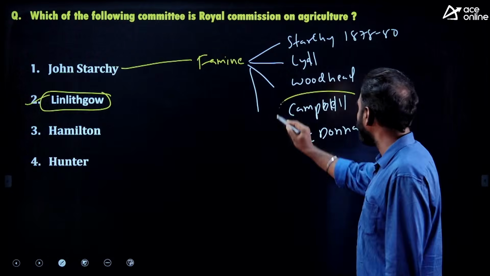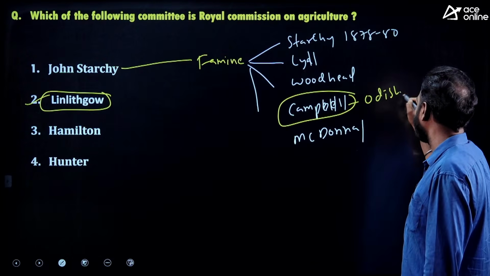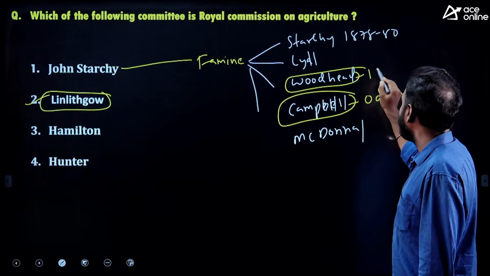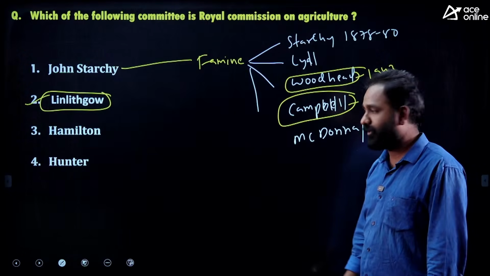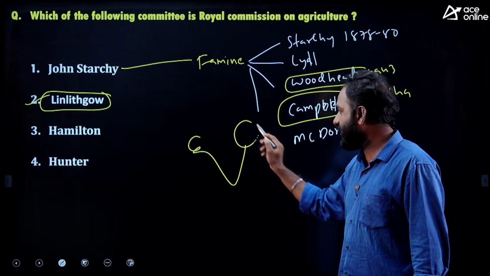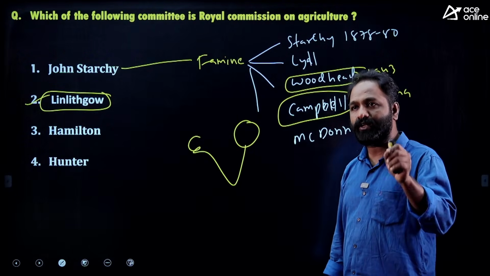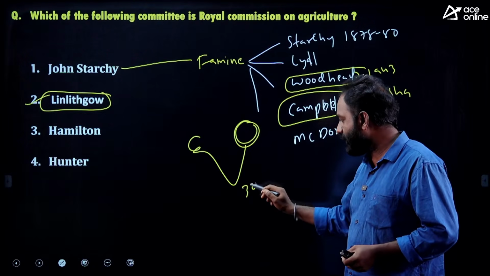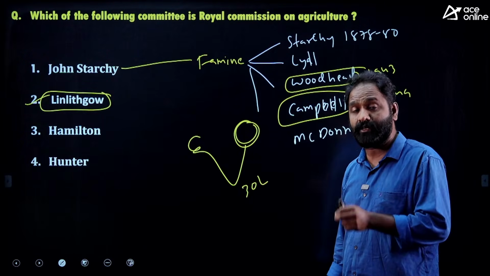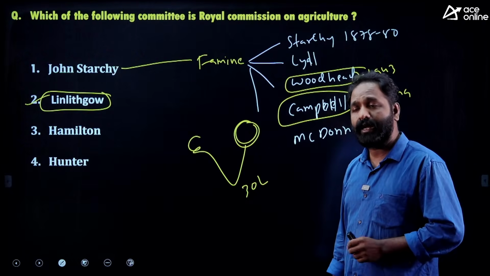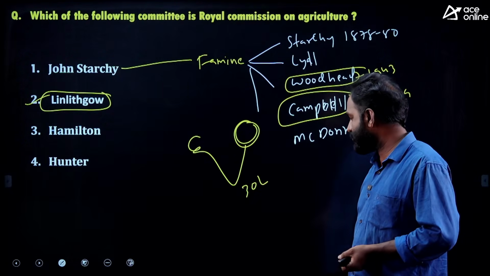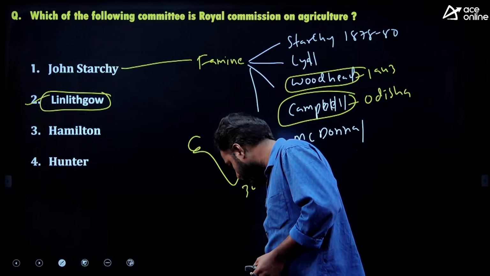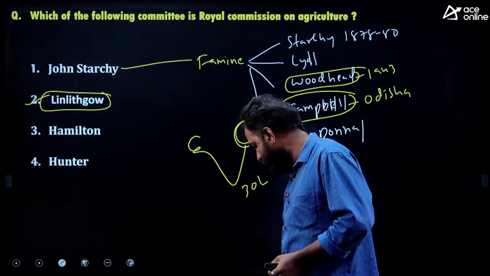For example, the Campbell Commission was appointed related to the Odisha famine. And the Woodhead Commission related to the 1943 Bengal famine. Before independence, in 1942, while World War II was going on, there was a famine in Bengal. Almost 30 lakh people died in Bengal due to famine. After that famine, the government appointed a commission called the Woodhead Commission. So all these are famine commissions only.